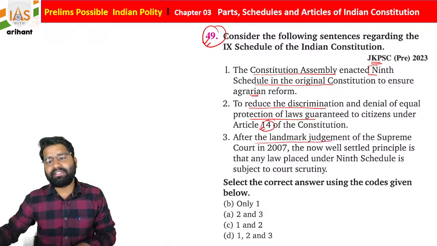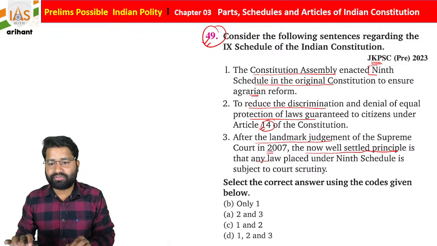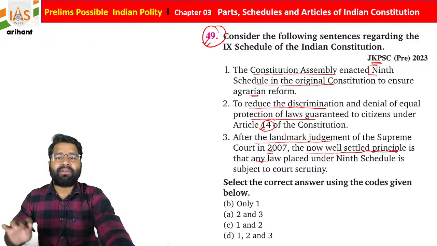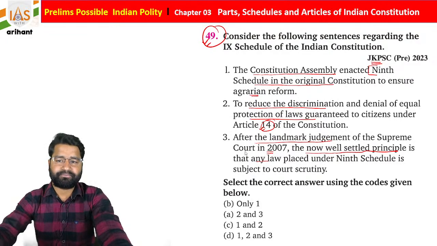After the landmark judgment of the Supreme Court in 2007, the now well settled principle is that any law placed under the 9th schedule of the Indian Constitution is under court scrutiny. Which of the following codes is correct for the same, students?